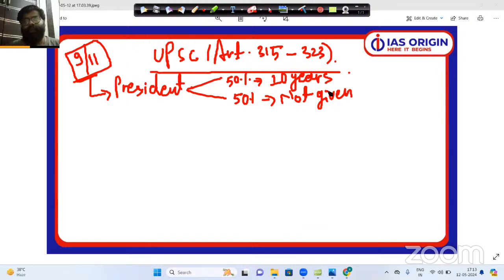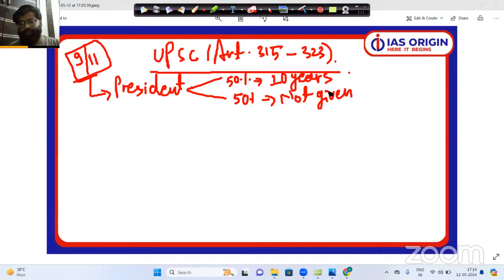Now, this second point does not only tell you about polity, it also tells you about governance. There is governance also in the GS paper 2 mains examination, as we all are aware. And in governance, we study the topic of transparency, because wherever there is lack of transparency, there are the highest chances of corruption. In the second qualification for the 50% members, the qualification is not given in the constitution and will be decided by the Prime Minister and Council of Ministers, who later give the advice to the President of India. Here you see a proper case of lack of transparency.